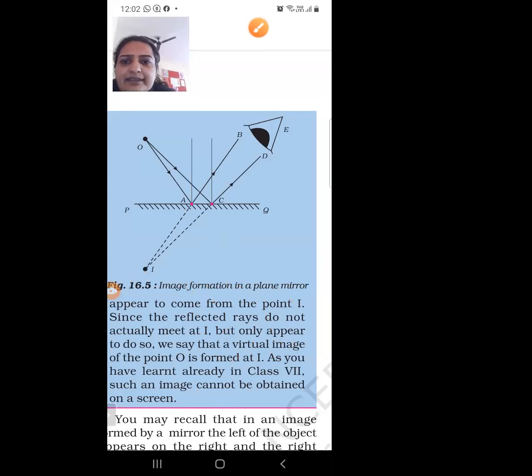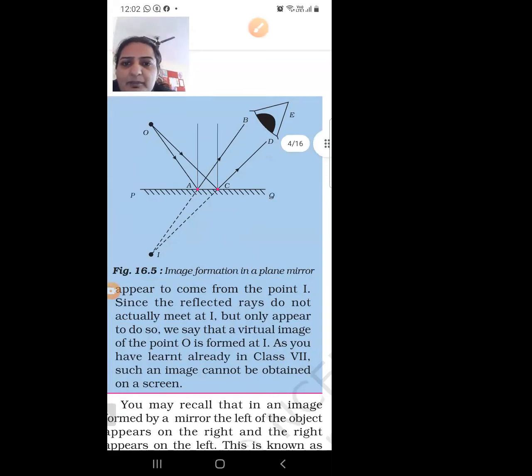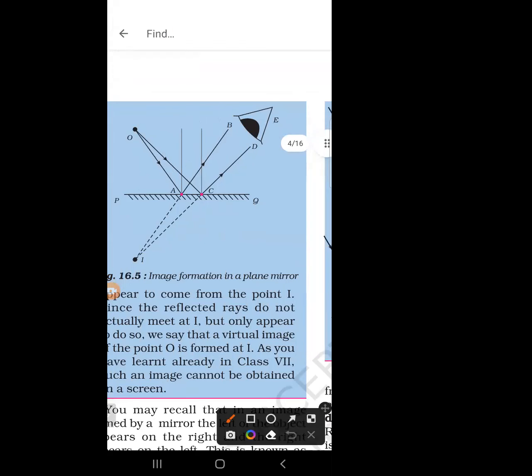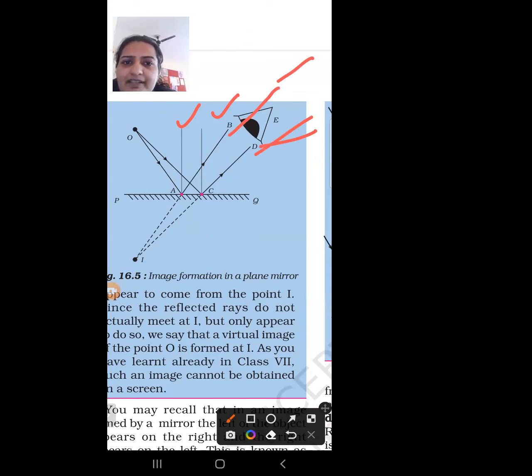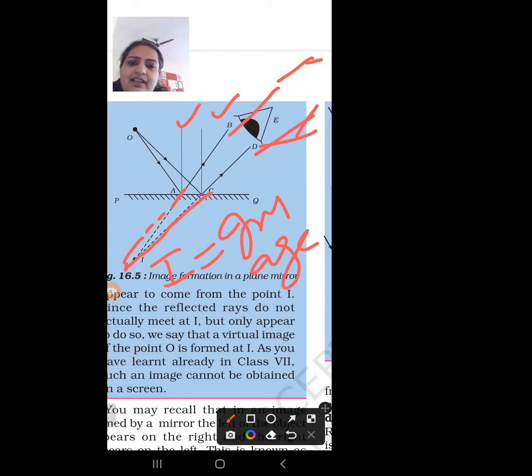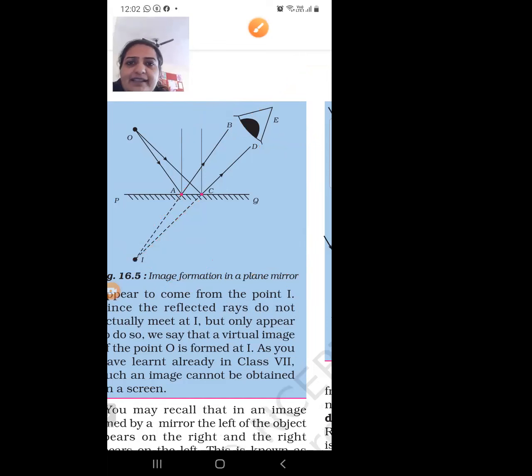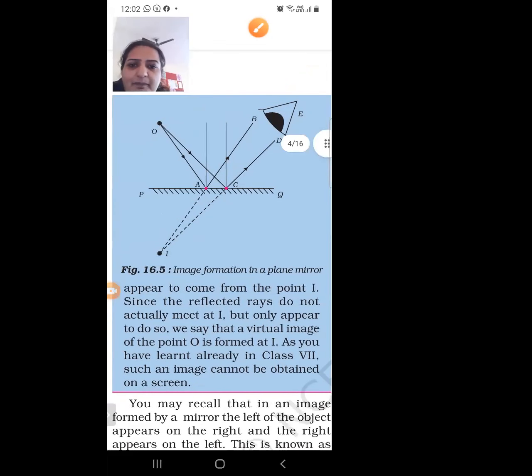When these rays fall on the mirror, they reflect. This is our normal. The rays from B and D will never meet. The distance between them keeps increasing and these rays never meet. But if we produce them backward, the rays meet here, and it is our image. This is the image formed by a plane mirror.